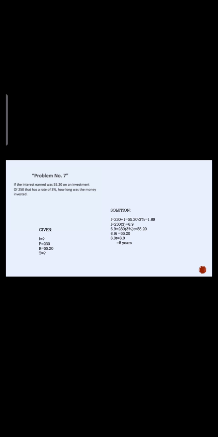Solution: I is equal to 55.20 divided by the 3%. So I equals 230 times 0.03 equals 6.9. 6.9 is equal to 230 times 3% times T. So 6.9 T is equal to 55.20, and that is equal to 8 years.